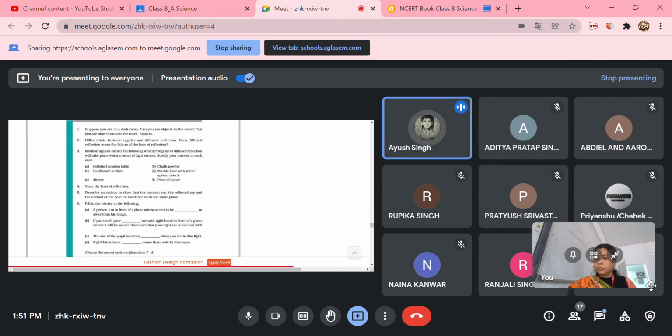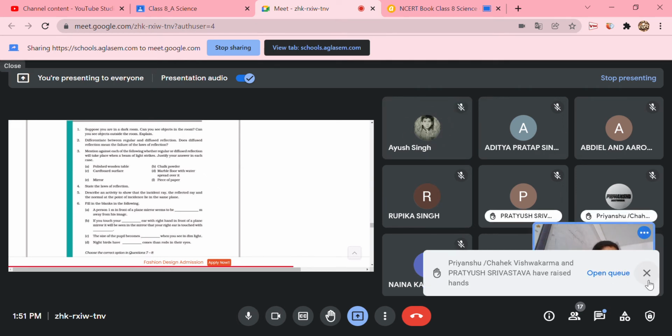Differentiate between regular and diffuse reflection. Does diffuse reflection mean the failure of laws of reflection? Yes, Pratyush.